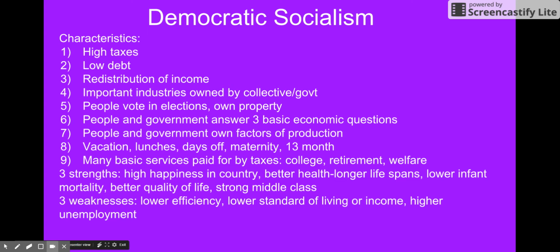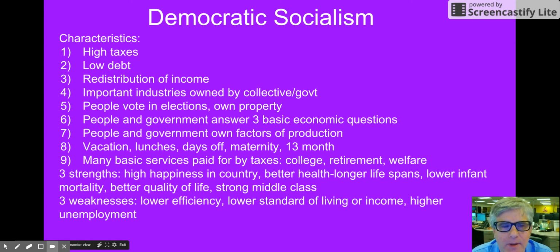Hi, this is Mr. Guy, and we're going to be talking about democratic socialism. First, I'm going to go over the characteristics and then over the three strengths and three weaknesses of democratic socialism.